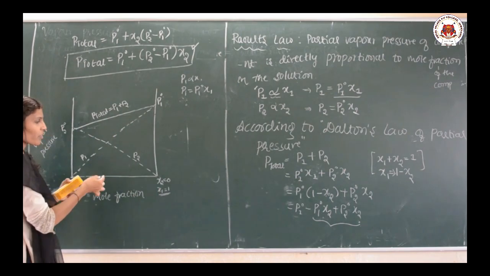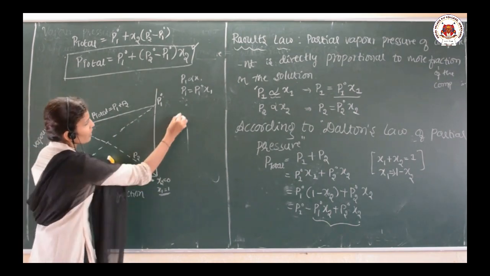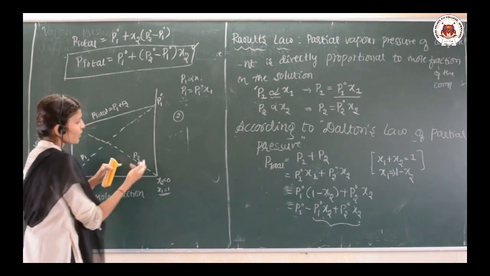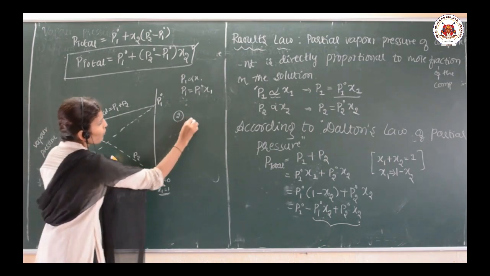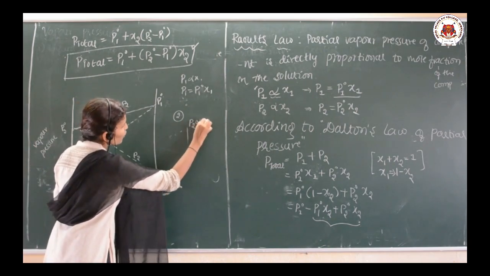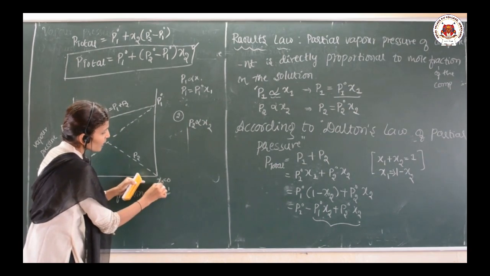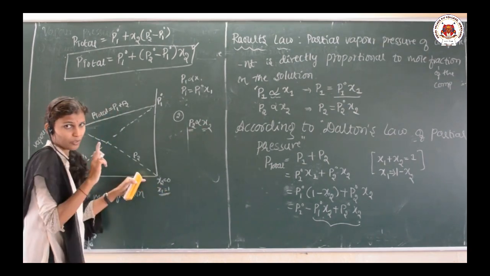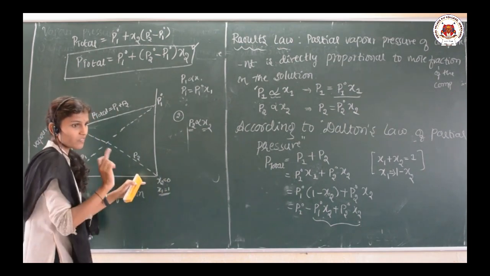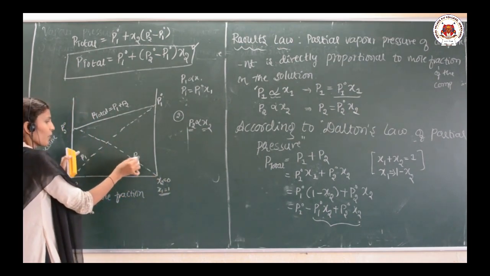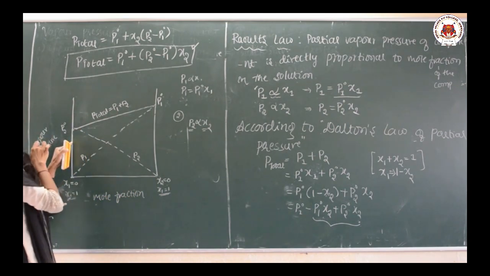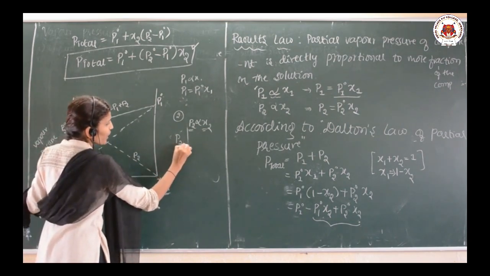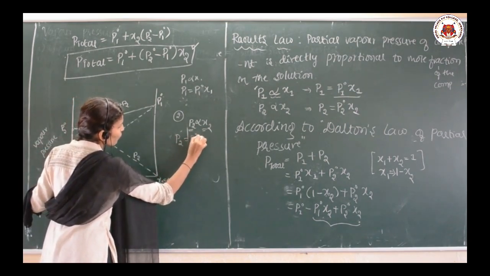Now next, another component, that is component 2, and the pressure is P2. Even P2 is directly proportional to x2. Initially the value of P2 is 0, which means x2 is also 0. Then there is a graph. Here P2 is equal to P2 naught into x2.